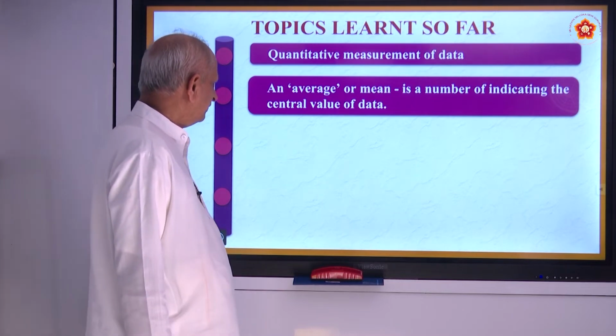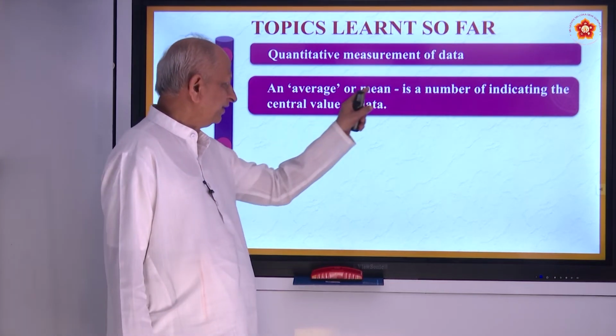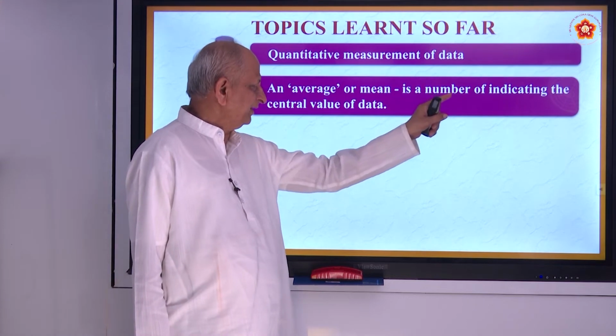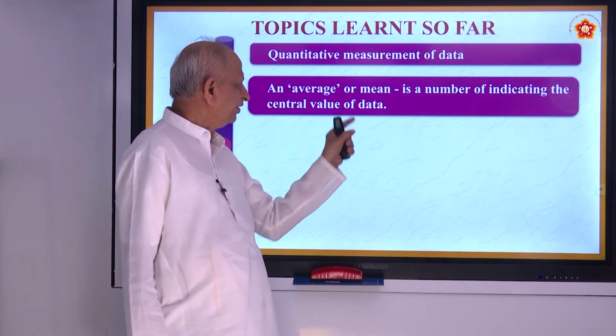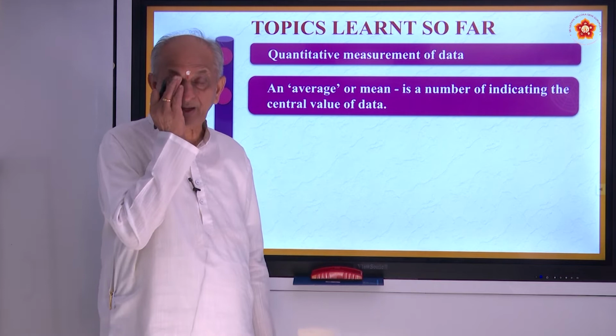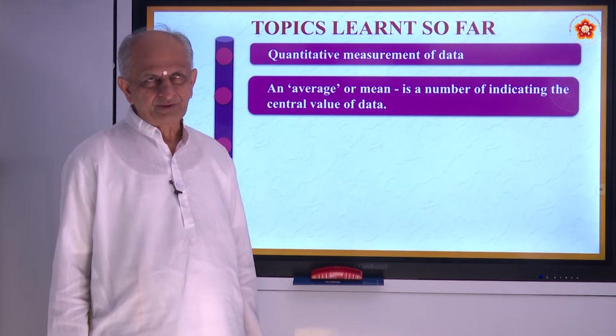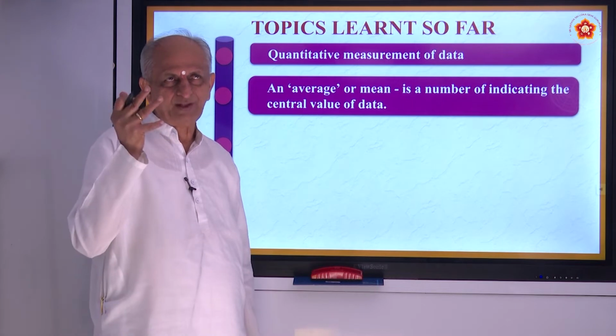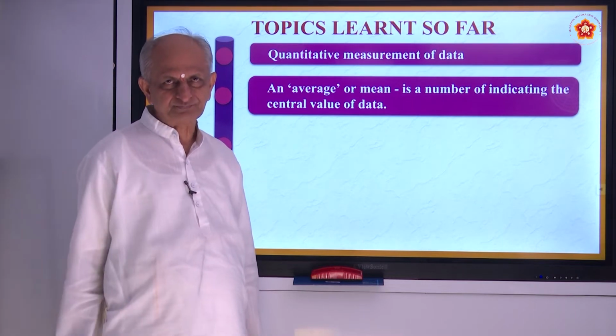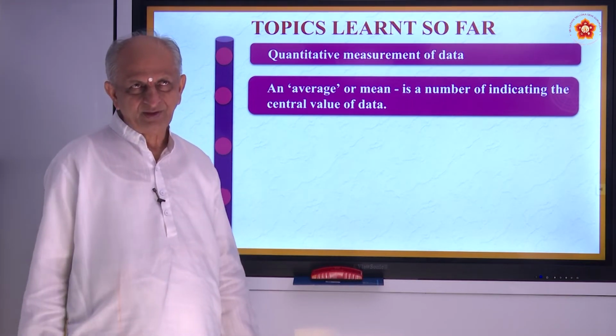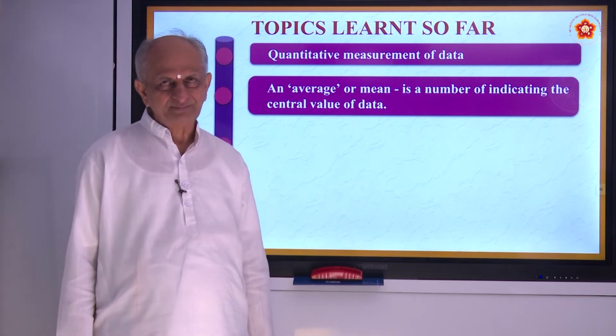And what is an average or mean? It is a number indicating the central value of the data. It is a number. Okay. Suppose you have numbers like 1, 2, 3, 4, 5. They are the 5 numbers. What is the mean of that?